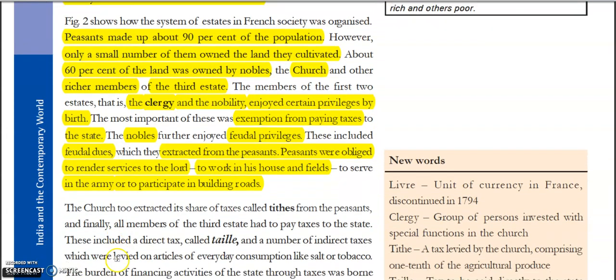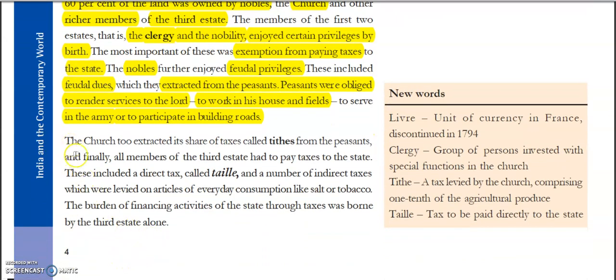राइट? नाउ if we talk about church, now here we are talking about some taxes, okay? So what kind of taxes they used to take? Okay, so now let's talk about tax. See, the church extracted its shares of taxes called tithe from the peasants. So here you are given this tithe, a tax levied by church comprising of 1/10 of the agricultural produce. तो ये जो church था, the church people, okay, that is first estate people, they extracted taxes called tithes. किससे? From the peasants.